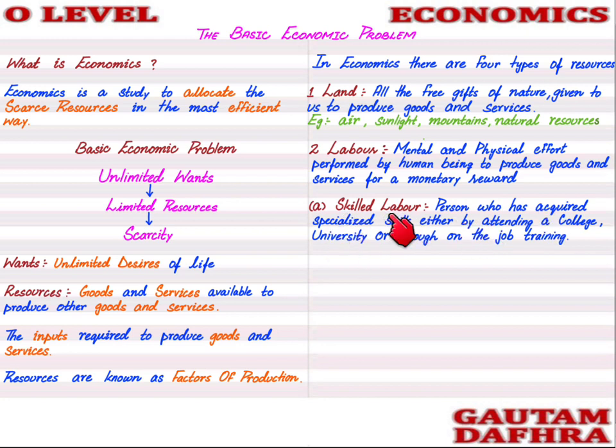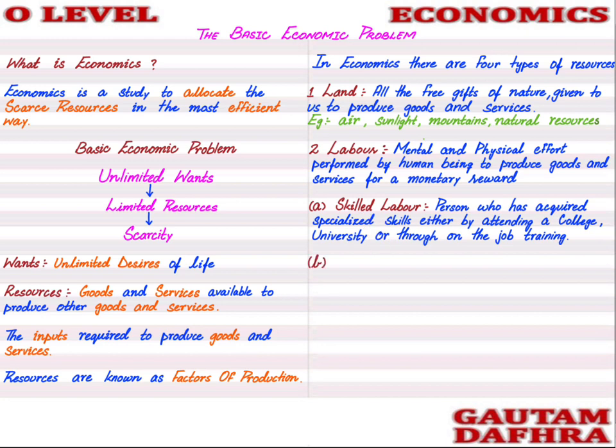Right now you are studying O levels so that you can become skilled in future. You will be attending college and probably university as well, and on the job you will get specialized training. So you will be skilled labor in future.